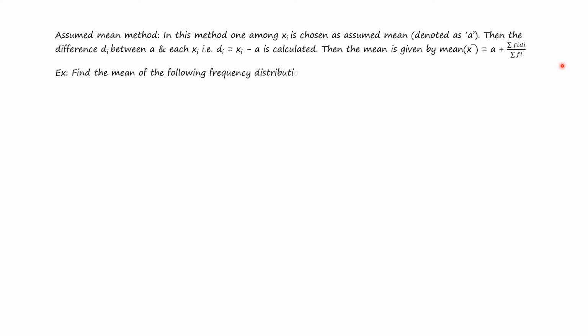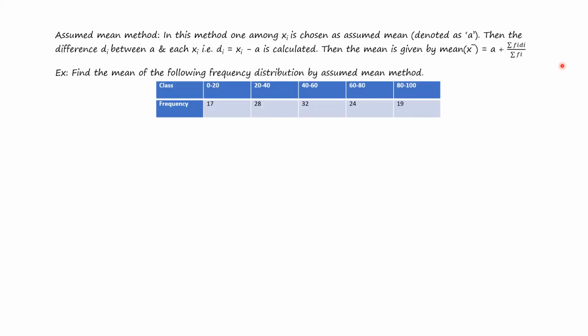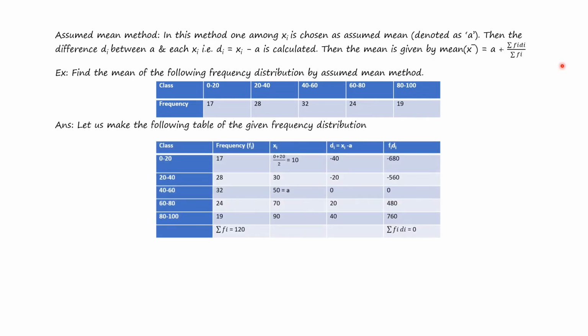Find the mean of the following frequency distribution by the assumed mean method. So here the class and the respective frequency are given. Let's see the answer. Let us make the following table for the given frequency distribution. So here we have taken the class and the frequencies, and the sum total of the frequencies is 120. The class mark is the lower limit plus upper limit whole divided by 2. Here it is 0 plus 20 whole divided by 2, which is 10.